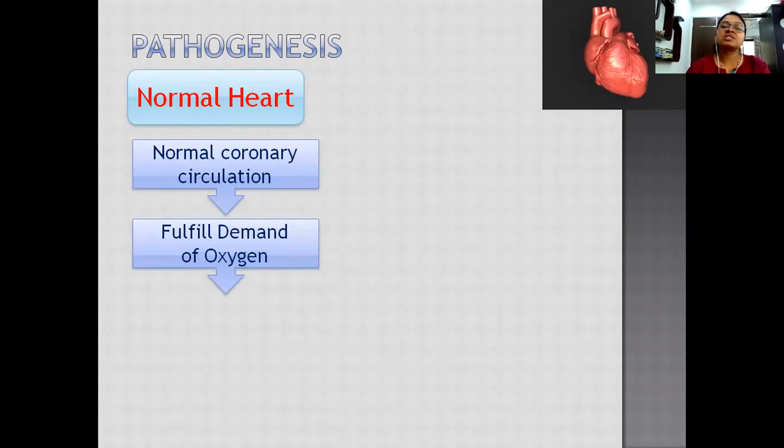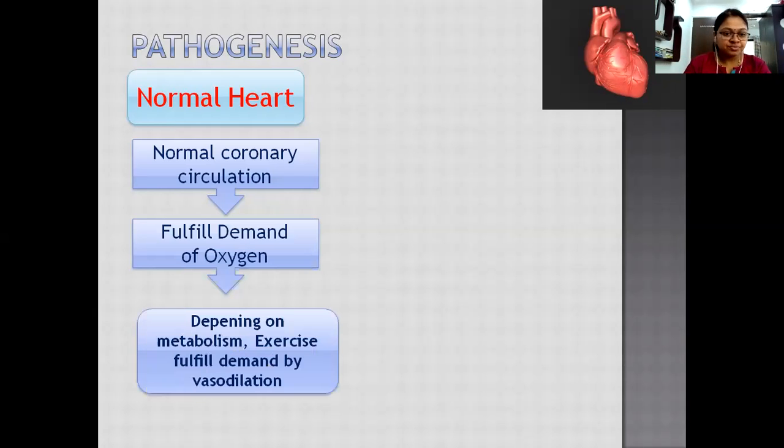When we exercise, our heartbeat increases, the heart needs to work faster, and for that it requires oxygen to supply energy. A normal heart has the ability to fulfill that demand and supply more and more blood so that the heart can pump faster. Depending upon metabolism and exercise, there will be increased oxygen demand, which is fulfilled by normal coronary circulation through vasodilation.